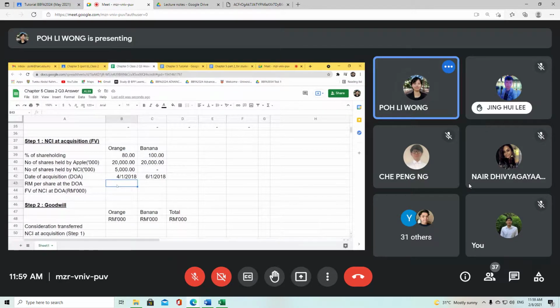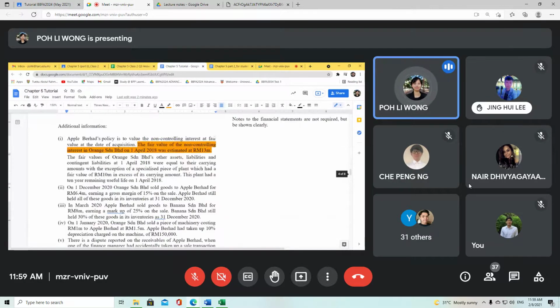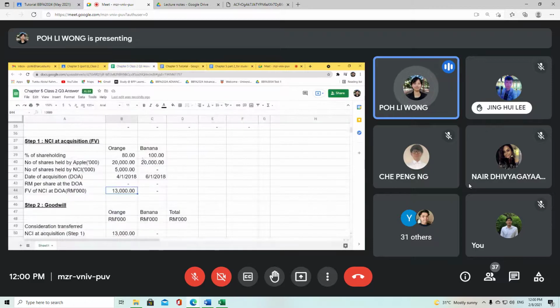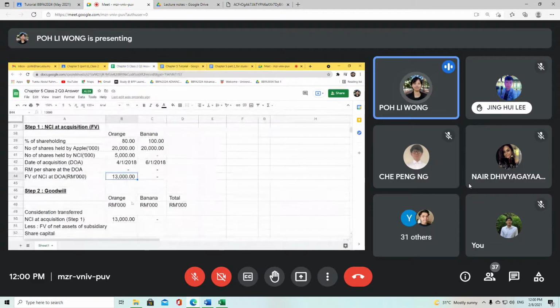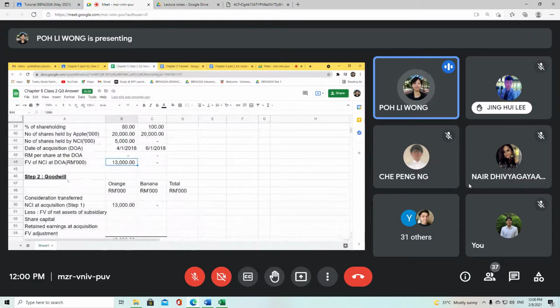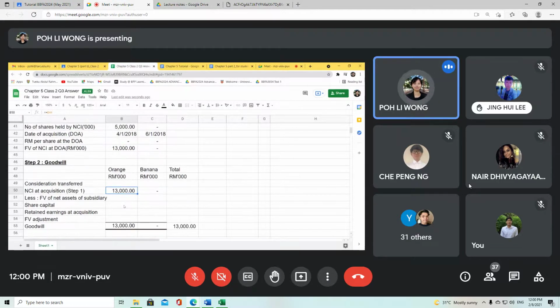Okay. RM per share at the date of acquisition, the question never mentioned. But the question has already mentioned that the fair value of non-controlling interest at the date of acquisition for Orange is 13 million, following your first information. So this is a very simple one. That's why for your step number 2, your non-controlling interest at acquisition is 13 million.